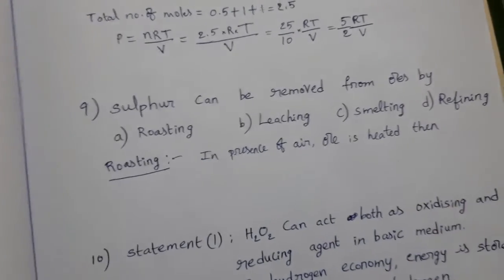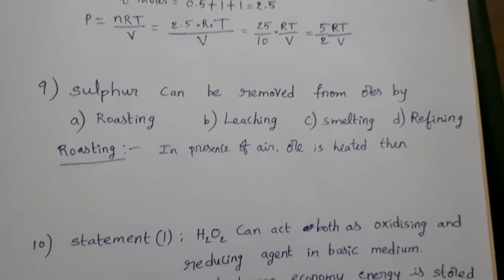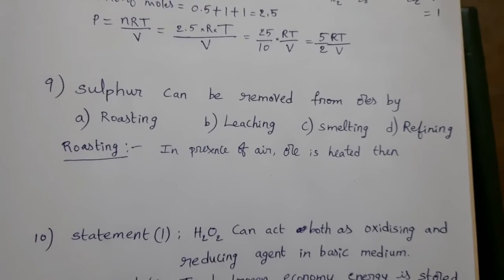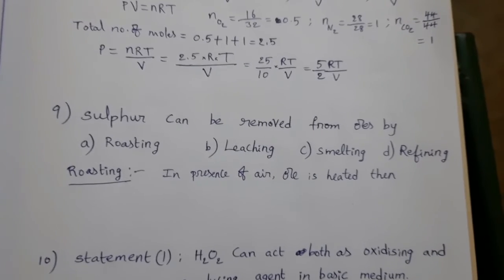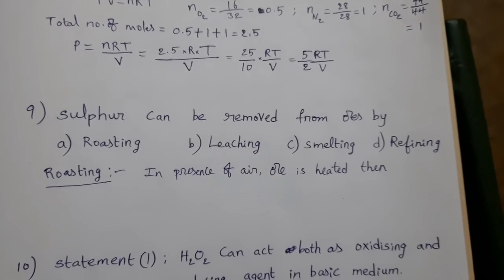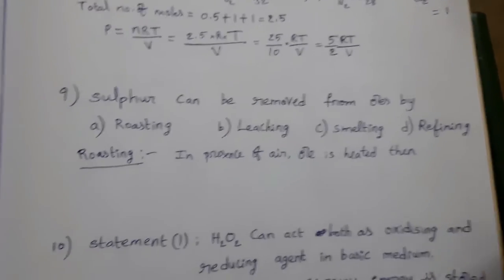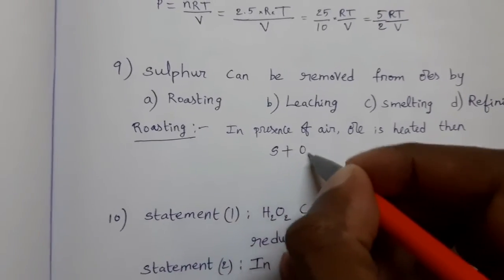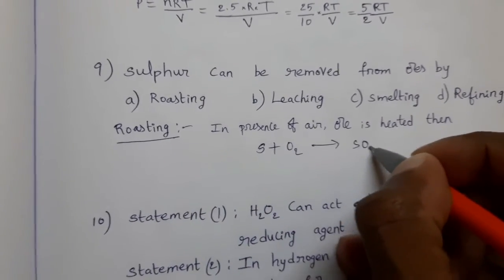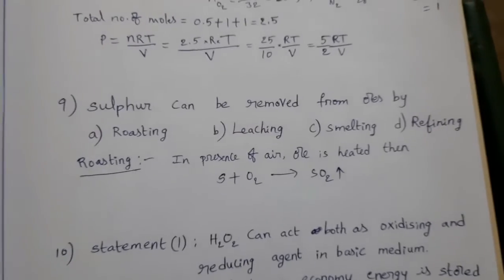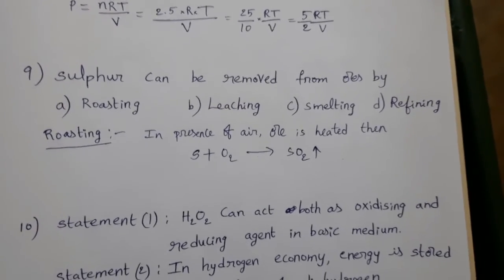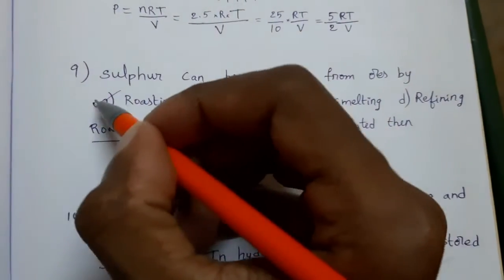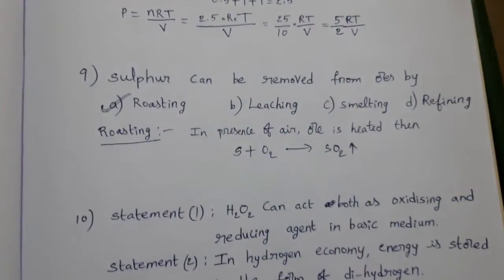Then sulfur present in the ore, sulfur is present in the form of sulfide in the given ore. That sulfur reacts with oxygen and converted to sulfur dioxide. So S plus O2 gives rise to SO2. In this way, sulfur present in the ore is removed in the form of SO2 by roasting process. Option A is the answer.